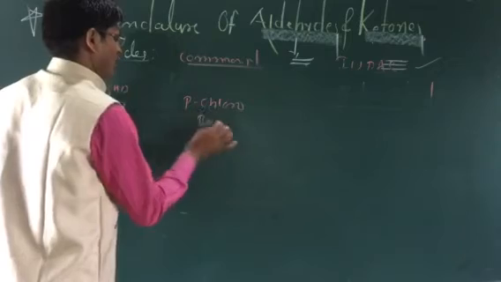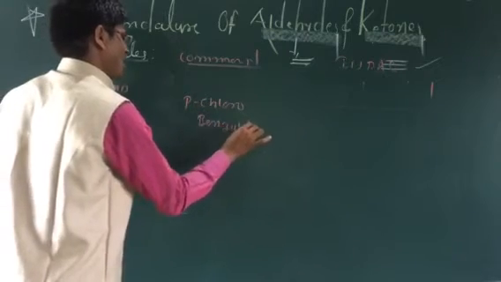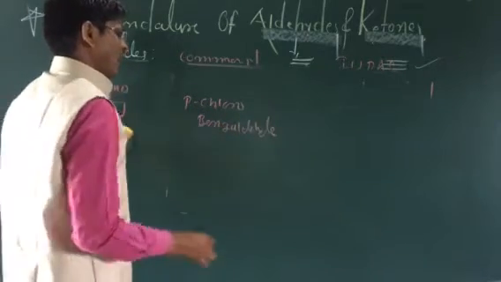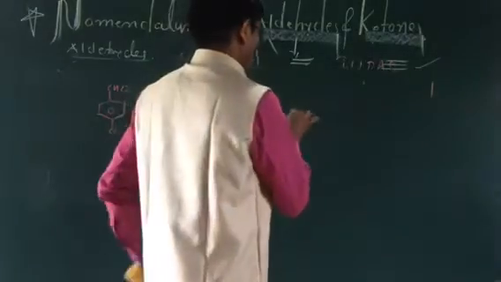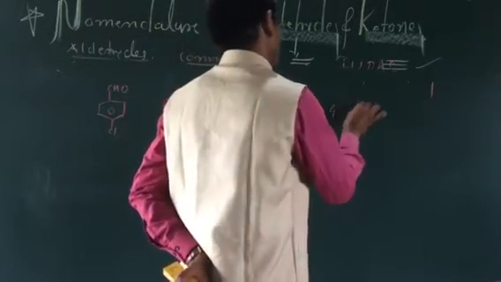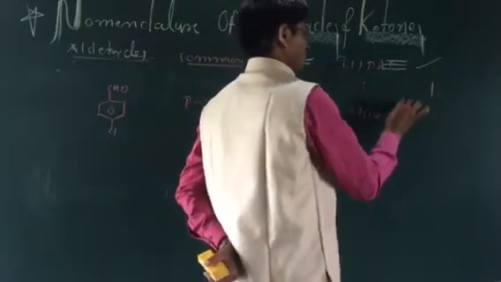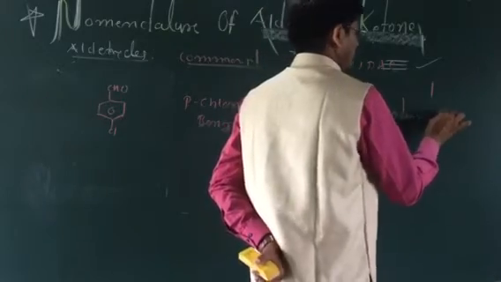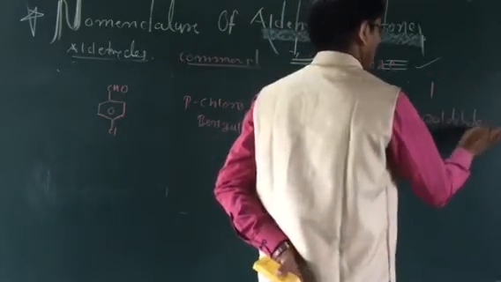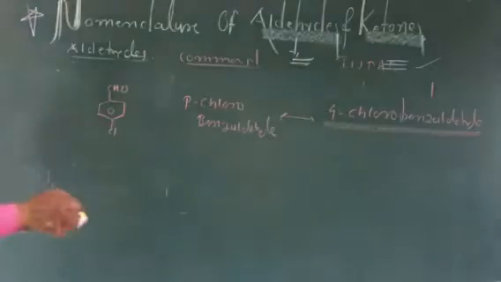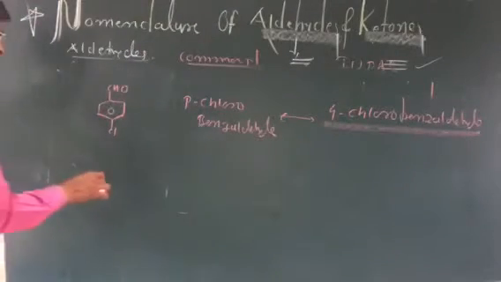So that is nothing but para-chlorobenzaldehyde. What is the IUPAC name of this type of compound? 4-chlorobenzaldehyde. So these are examples of the IUPAC name of such types of compounds: 4-chlorobenzaldehyde.